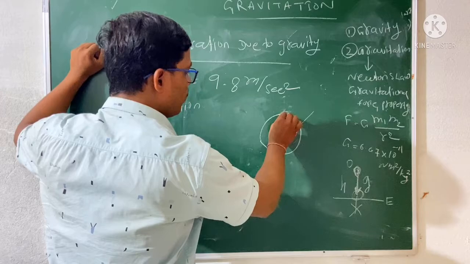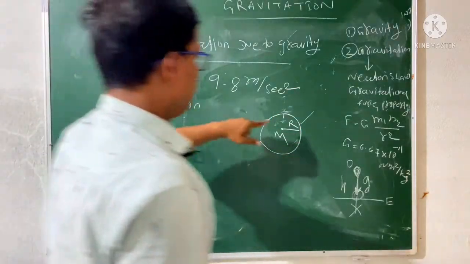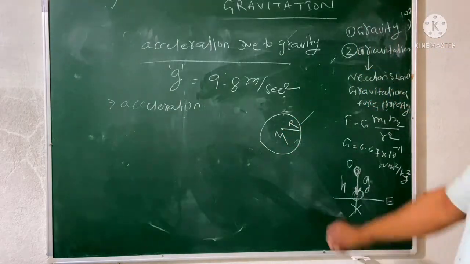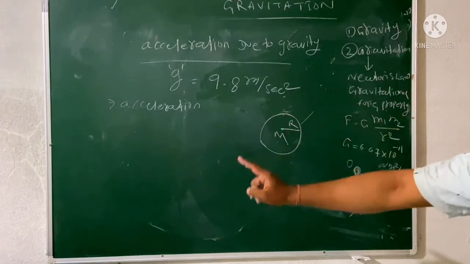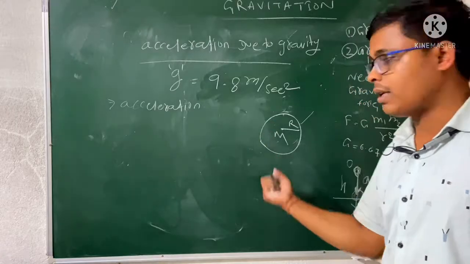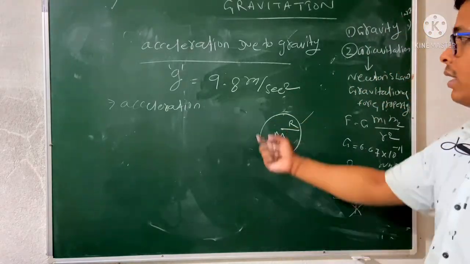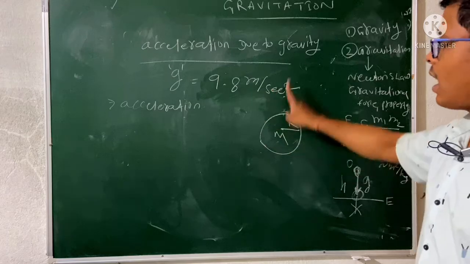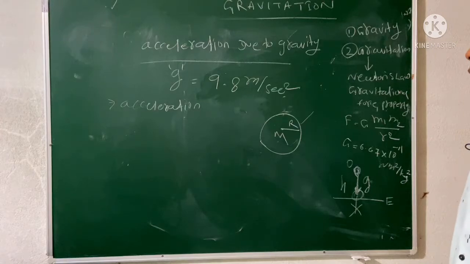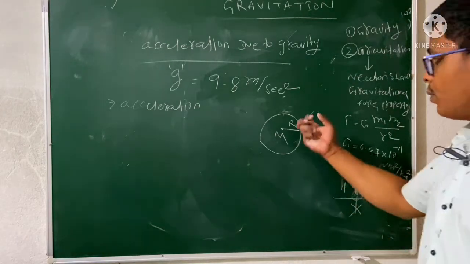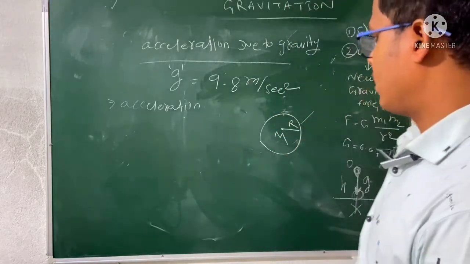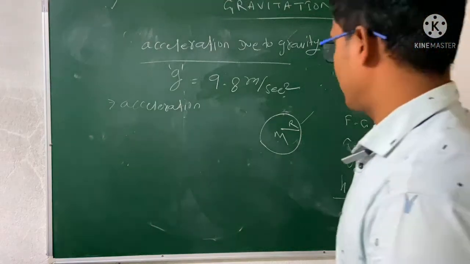So if we look at this position, then that may be a problem. One more thing: the acceleration due to gravity has both positive and negative sides. When it is moving towards the earth, that means towards the earth's center, the value is positive. When it is moving outward, the acceleration due to gravity will be negative. So this is the direction of the acceleration due to gravity.